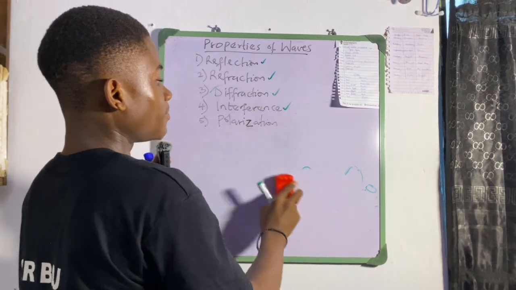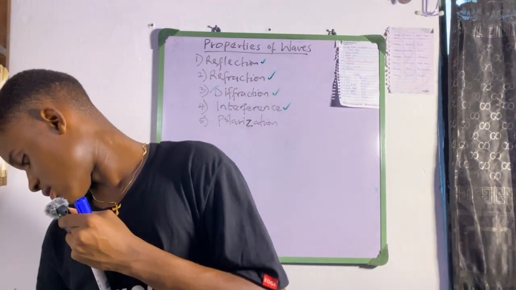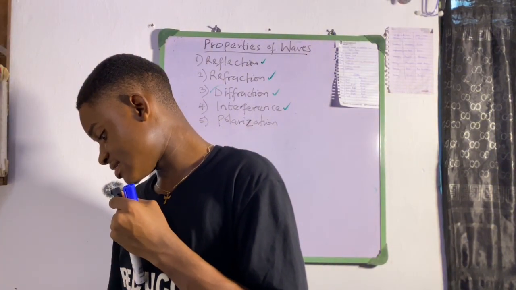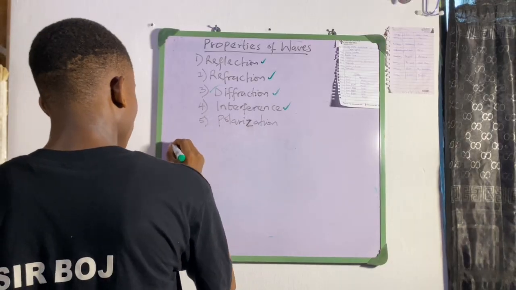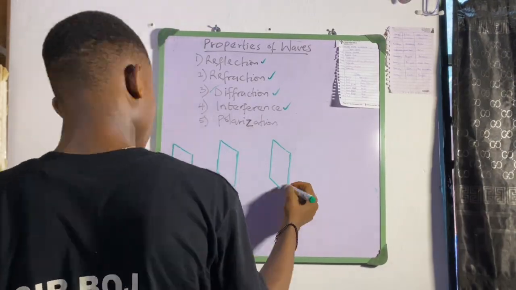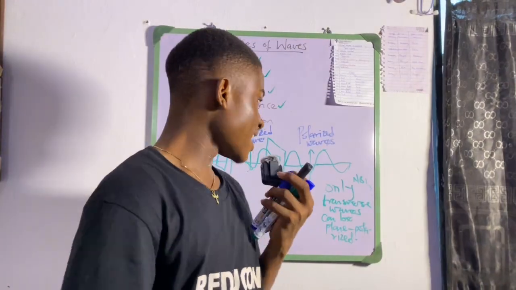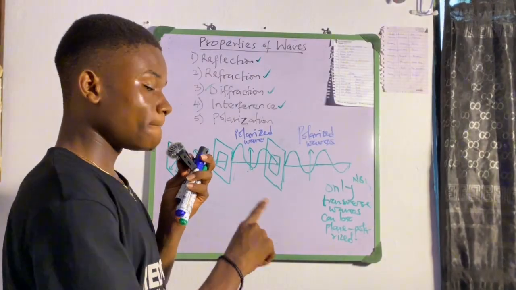In one plane, the ability of a wave to travel in one plane. Alright? This wave is vibrating in one plane. So I'm going to give you a simple diagram. So polarization is the ability of a wave to travel in one plane.